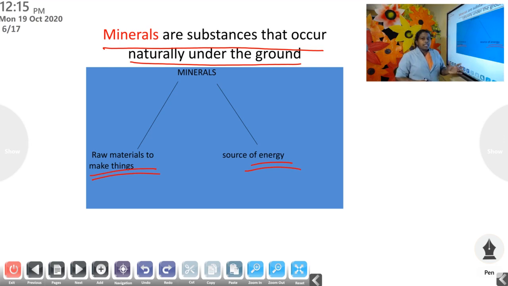So minerals are used mainly for two things. One for making things, and another for producing energy. So that is the importance of minerals. That is why we dig deep holes on the surface of the earth and take out the mineral-containing soil, because we need the minerals for making things and also for producing energy.